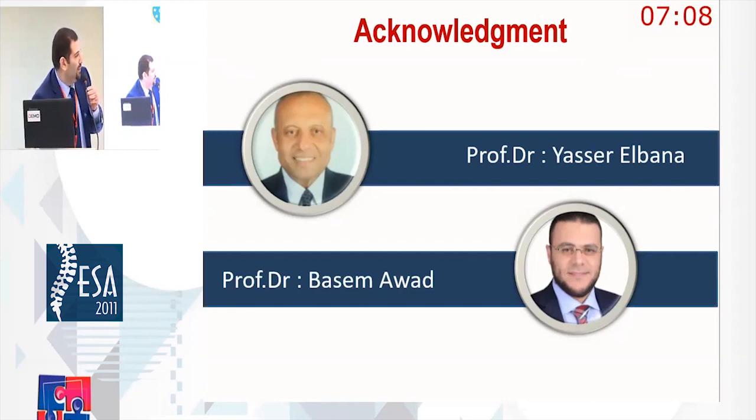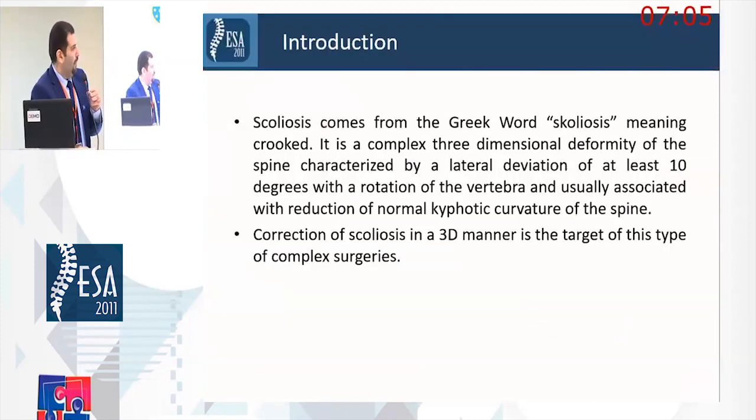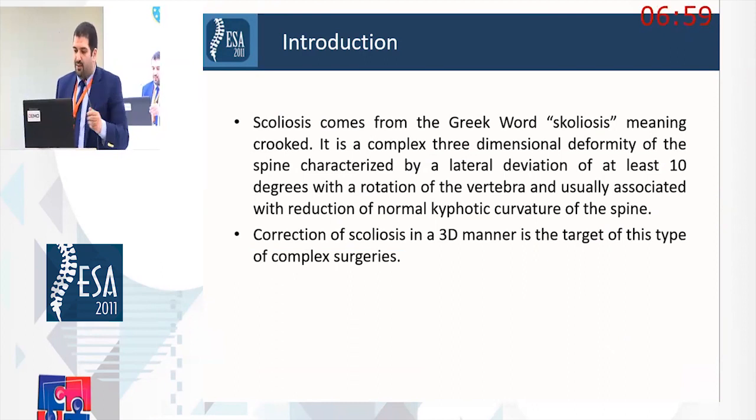Scoliosis comes from the Greek word scoliosis, meaning crooked. It's a complex three-dimensional deformity of the spine characterized by lateral deviation of at least 10 degrees with a rotation of the vertebra, usually associated with reduction of normal kyphotic curvature of the spine. Correction of scoliosis in a 3D manner is the target of this type of complex surgeries.